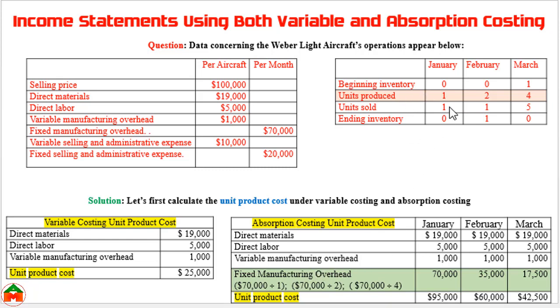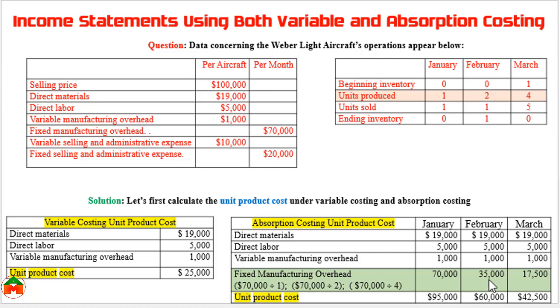Here we can see in January the amount of production is 1, so we have divided 70,000 by 1, 70,000, and in February the production is 2, so we have divided 70,000 by 2 to get the per unit cost for February.